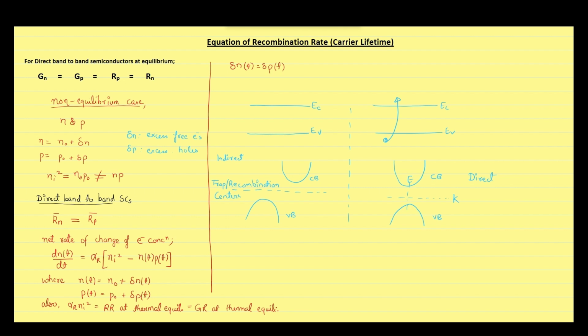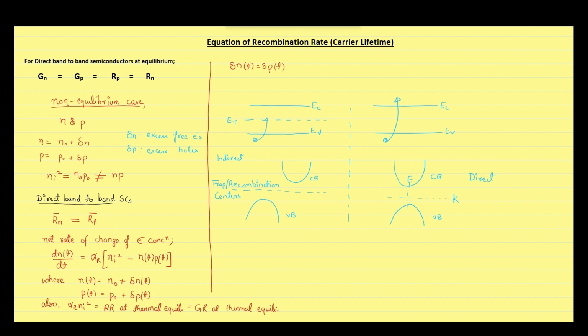In the energy band diagram, these trap centers are represented by an energy state within the band gap. So, sometimes when an electron in the valence band tries to make a transition to the conduction band, rather than going to the conduction band directly, it goes to the trap center.